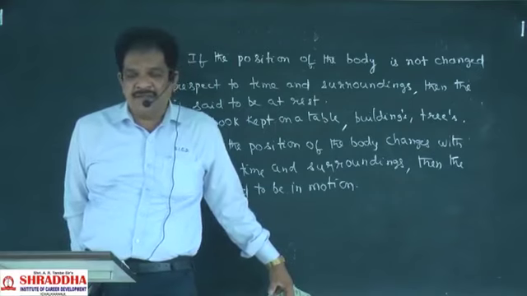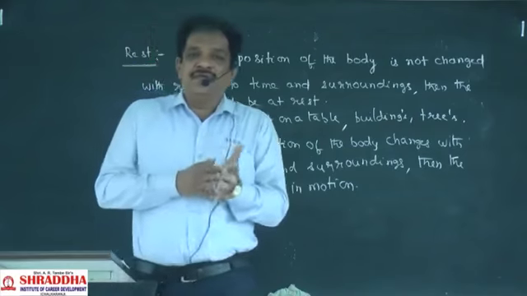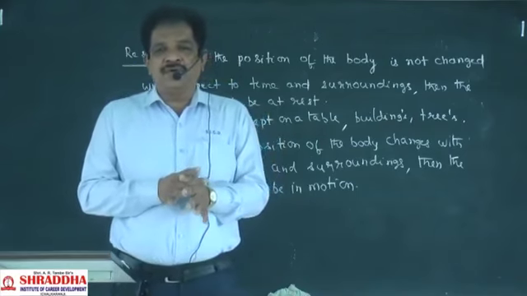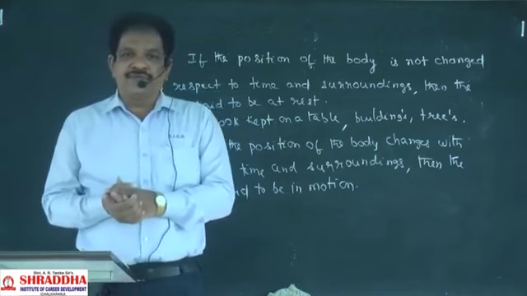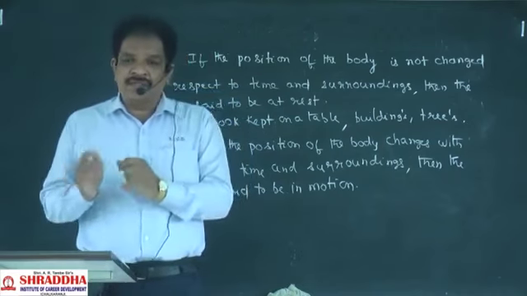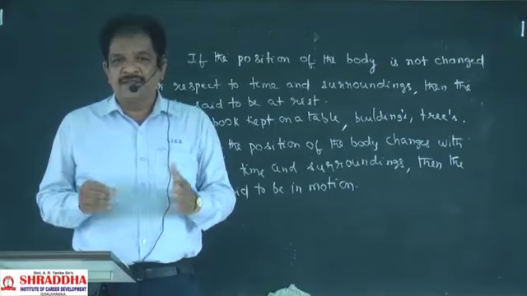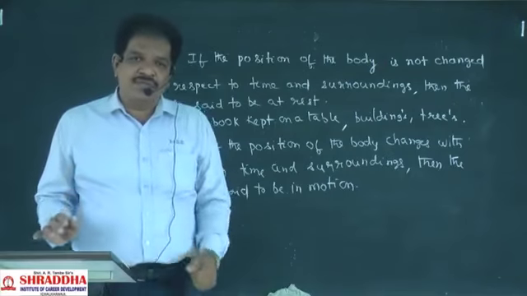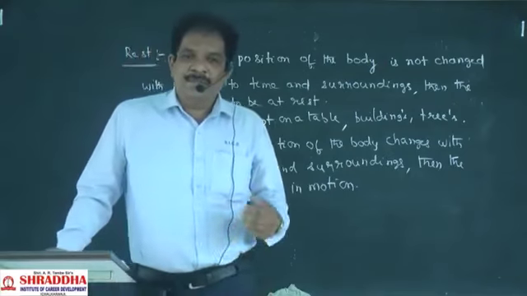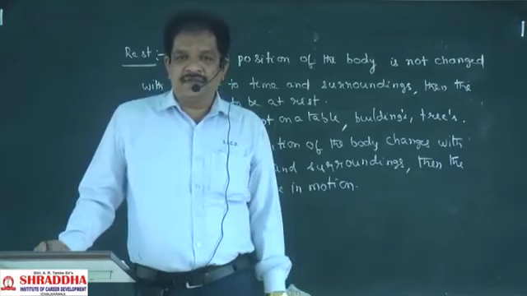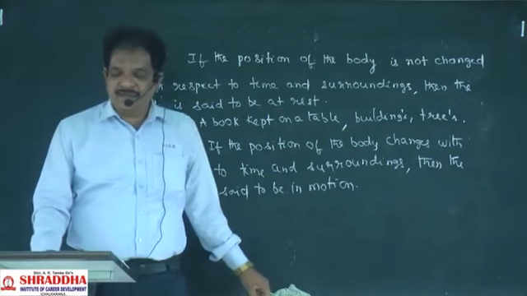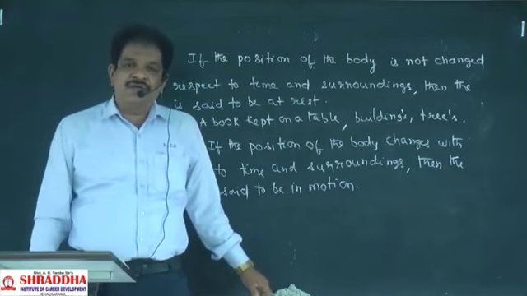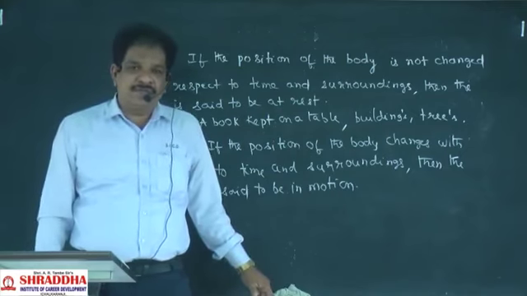Kinematics is a branch of mechanics which deals with the motion of bodies without considering the cause of motion. Dynamics is a branch of mechanics which deals with the motion of the bodies by considering the cause of motion. Statics is a branch of mechanics which deals with the bodies under equilibrium.